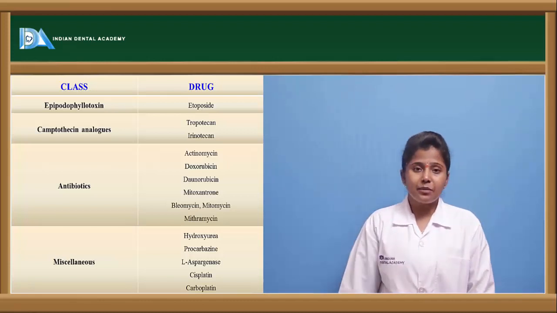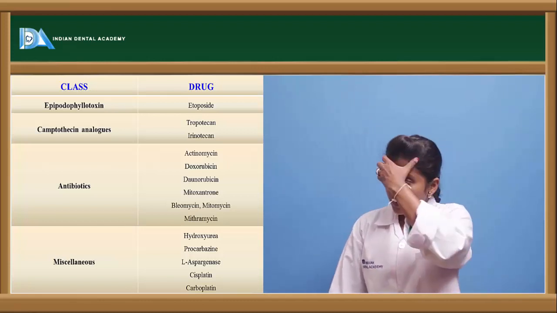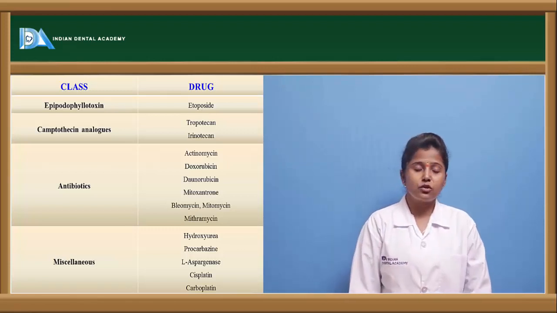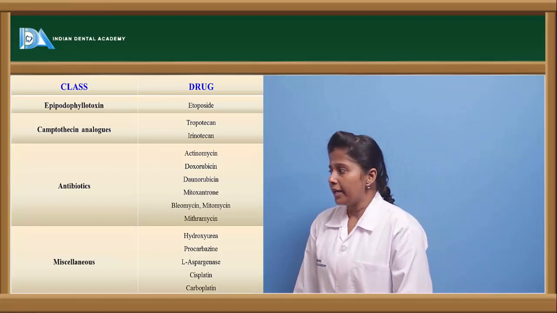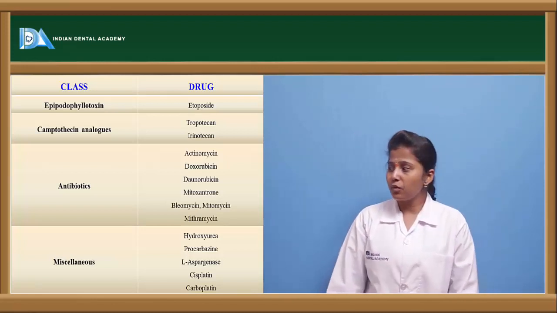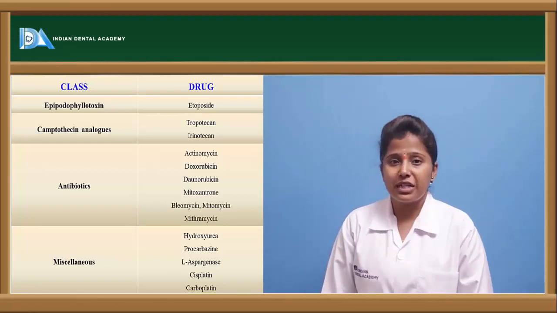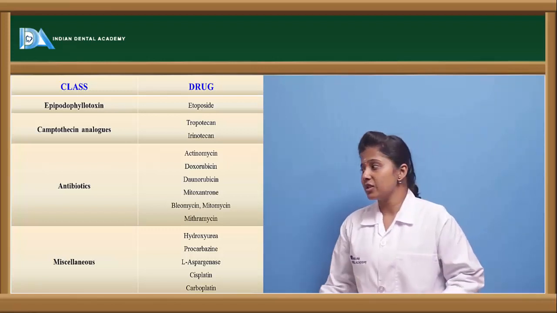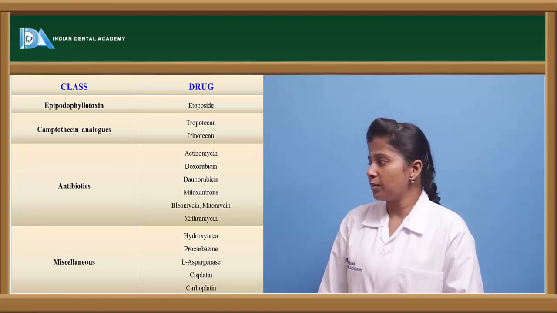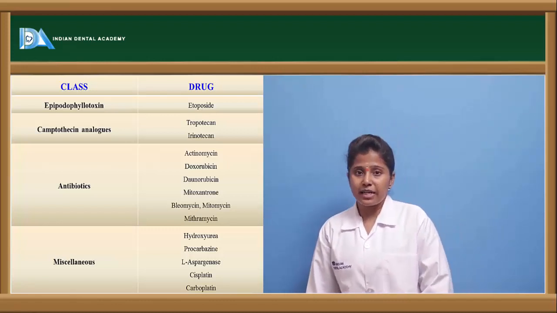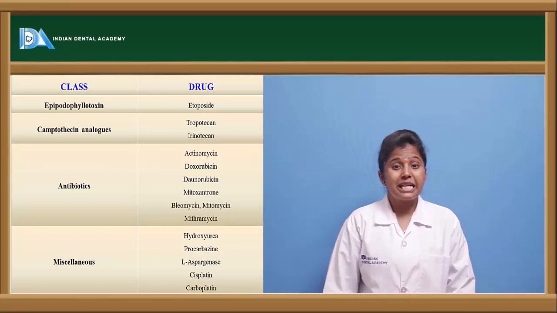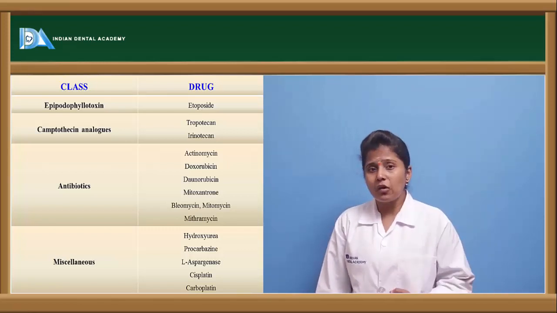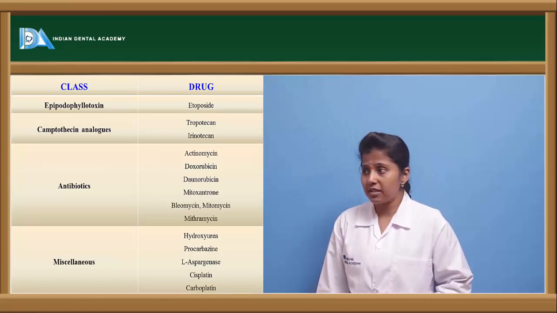There are various antibiotics which are used to treat cancer, such as actinomycin, doxorubicin, daunorubicin, mitoxantrone, bleomycin, mitomycin and mithramycin. There are also miscellaneous drugs like hydroxyurea, procarbazine, L-asparaginase, cisplatin and carboplatin. These are the various categories of drugs which are used in the treatment of cancer, and all these drugs directly act on the cancer cells.